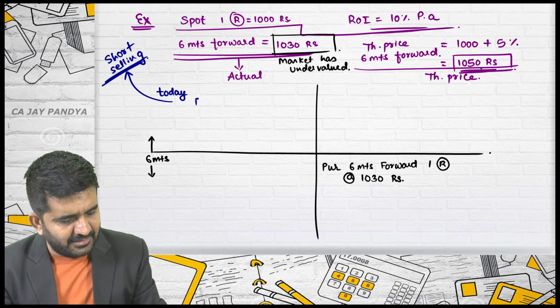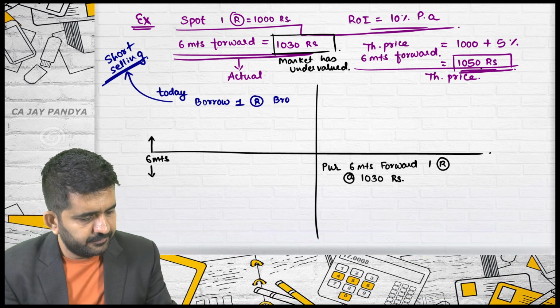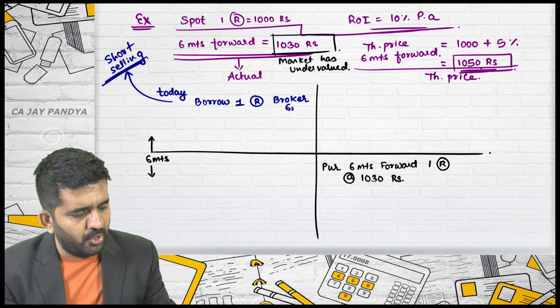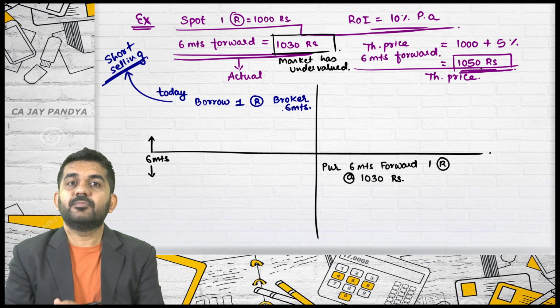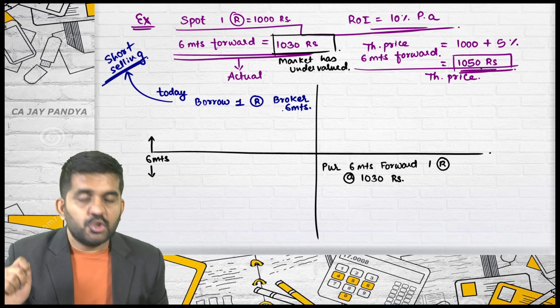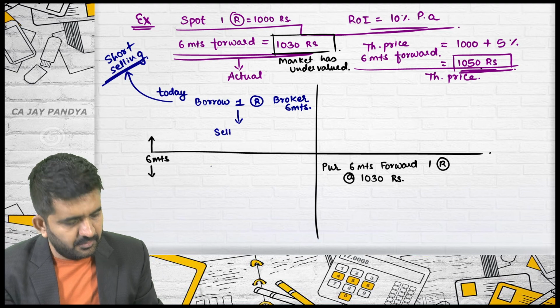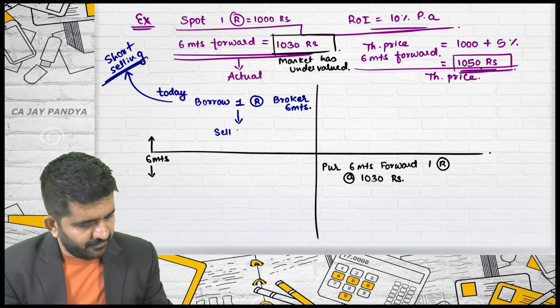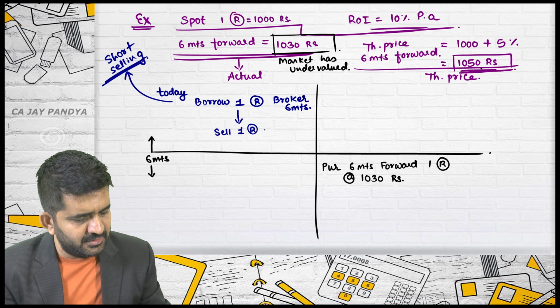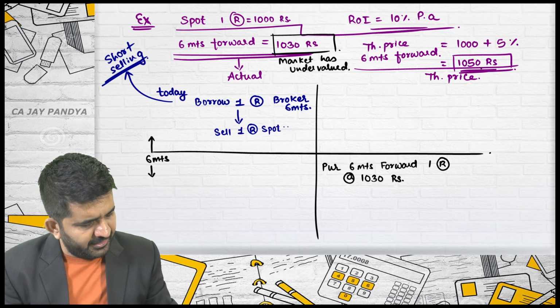Borrow one Reliance from your broker for 6 months. Is it all right? Now are you having one Reliance? Yes. Is it alright? So can you sell it? Yes. Sell this one Reliance spot, that is today, at what rate? Rupees 1000.